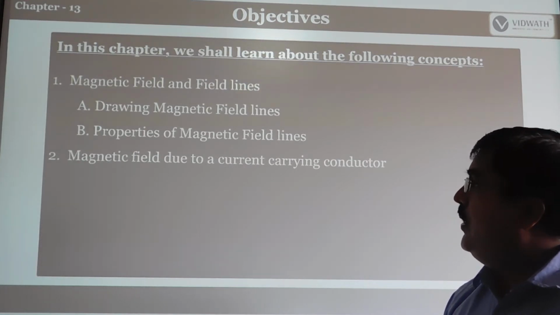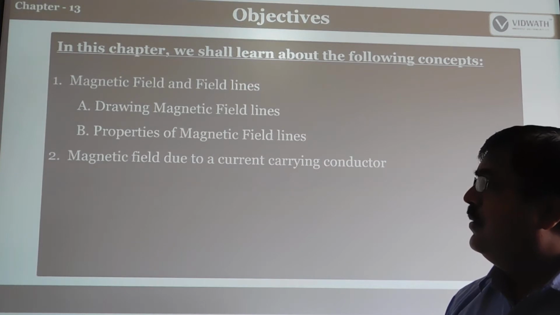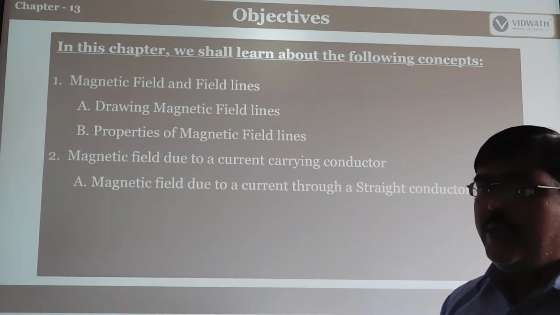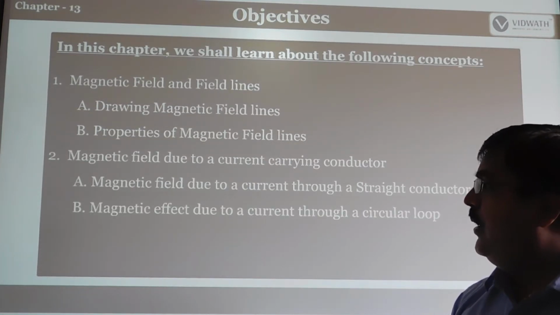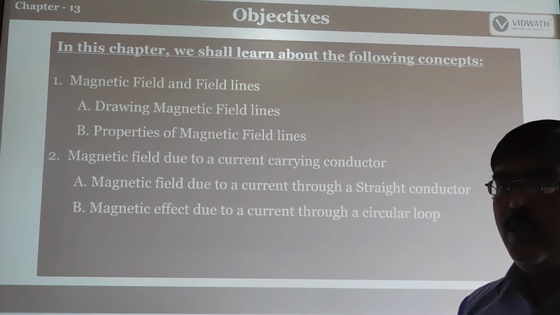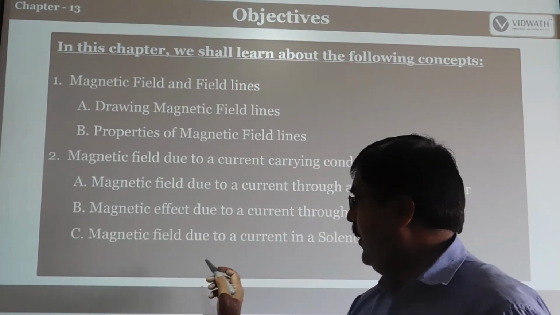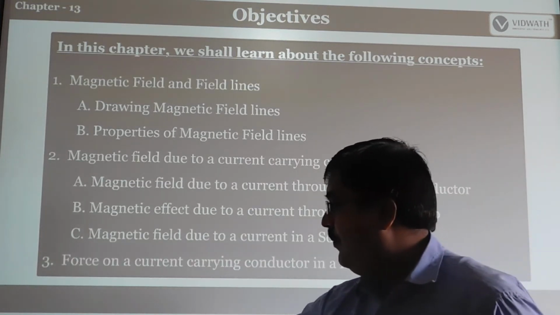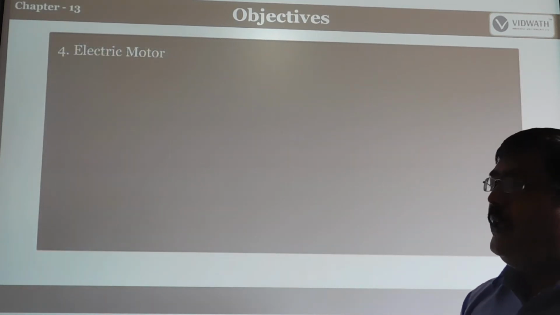Magnetic field due to a current carrying conductor, and also the magnetic field due to current through a straight conductor. Magnetic effect due to the current through a circular loop. All this we will discuss. Magnetic field due to current in a solenoid. Lastly, force on a current carrying conductor in a magnetic field.